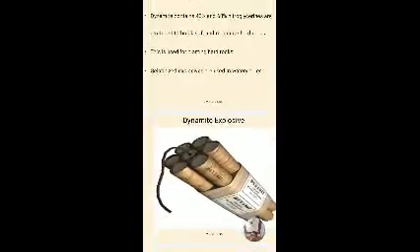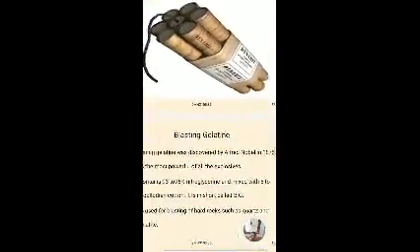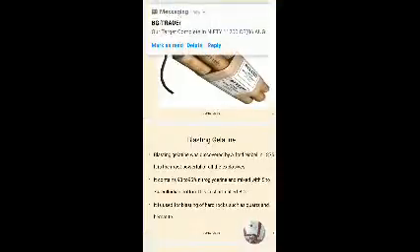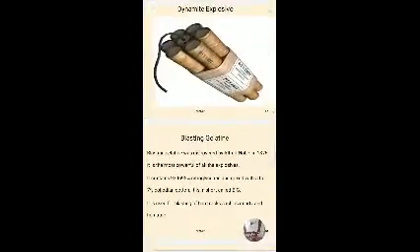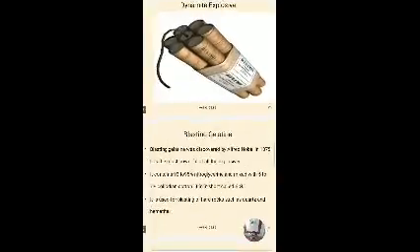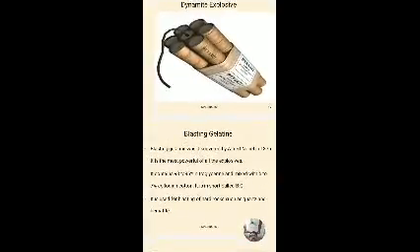This is dynamite explosive. The another one is blasting gelatin. This blasting gelatin was discovered by Alfred Nobel in 1875. It is the most powerful of all the explosives. It contains 93 to 95% nitroglycerin mixed with 5 to 7% colloid cotton.